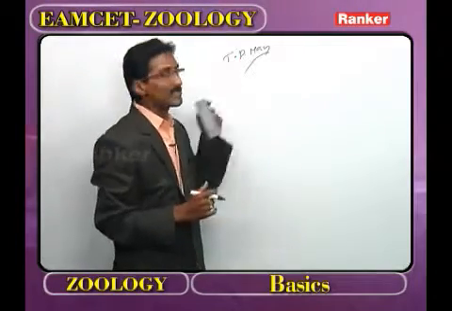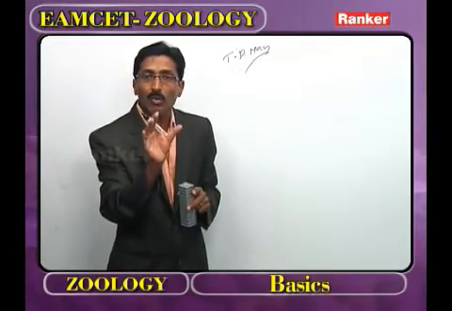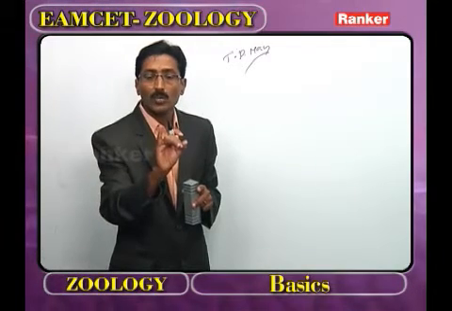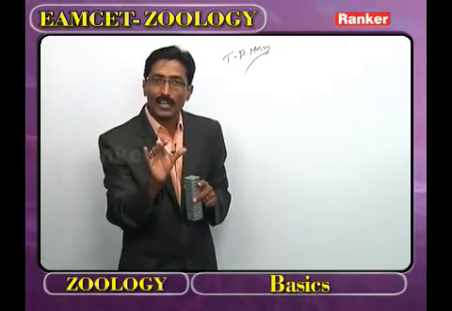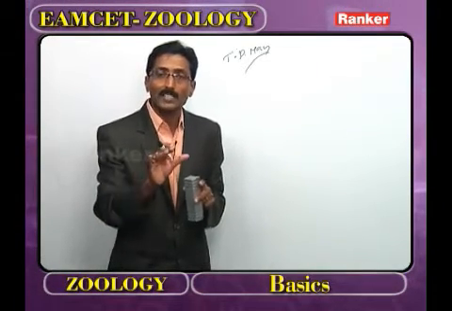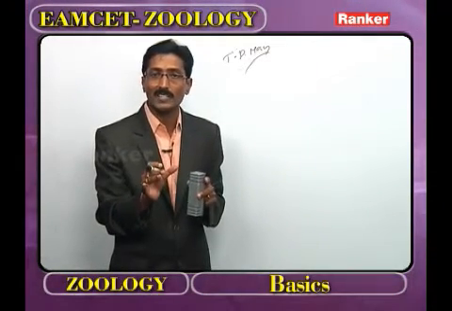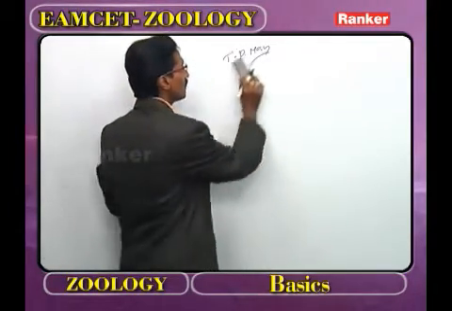Now, as we observe the taxonomic position of man, what are the main taxons? One we call kingdom, followed by phylum, followed by class, followed by order, followed by family, followed by genus, followed by species. And the remaining positions are considered as the intermediary positions.